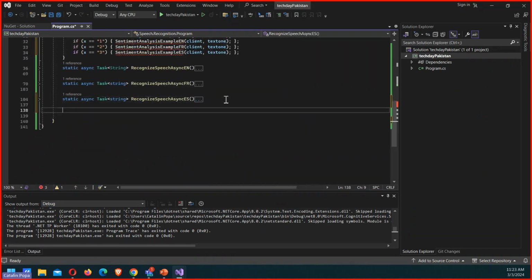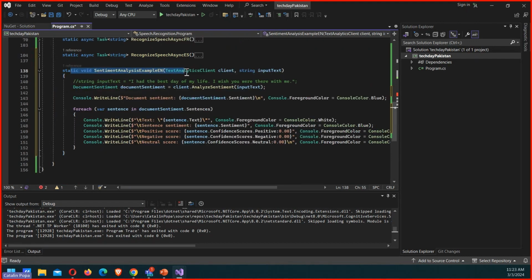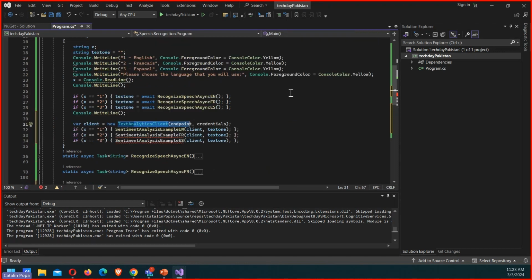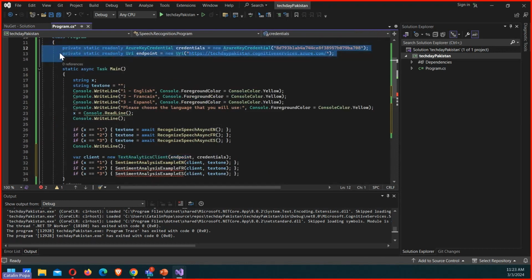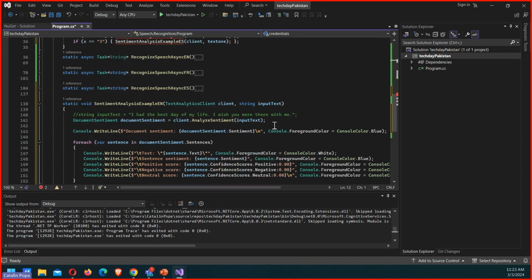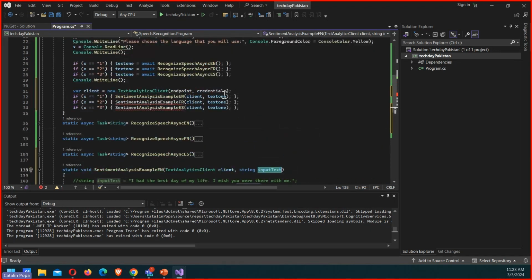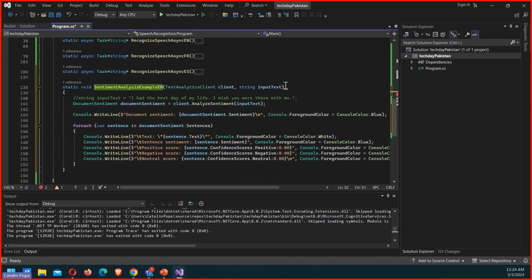Let's define a new function right here, in which this sentiment analysis makes use of that client that I just defined earlier, right? So this one is using the endpoint of the credentials, the reference that I have back in Azure to my cognitive service. And of course, I'm also sending to the function the text that I want to analyze. So if you remember this input text, in my case, it will be this text one, which is the speech to text transformation that I did at the earlier stage, right? So here I'm getting the text. And then once I have the text, I'm sending it for sentiment analysis, right?